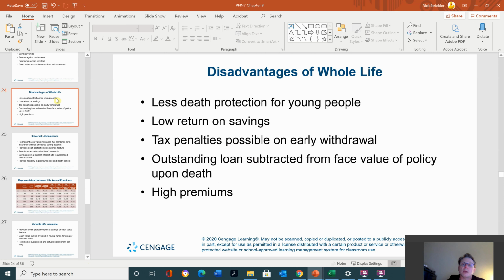Okay, disadvantages of whole life: less death protection for young people, low return on savings, tax penalties on early withdrawal, outstanding loans subtracted from face value of policy upon death. So if you have a $1 million policy and you had a cash value of 200,000 and you borrowed against the whole 200,000, if you were to die before you paid it back, whatever you owed is subtracted from that million. And high premiums, as it showed.